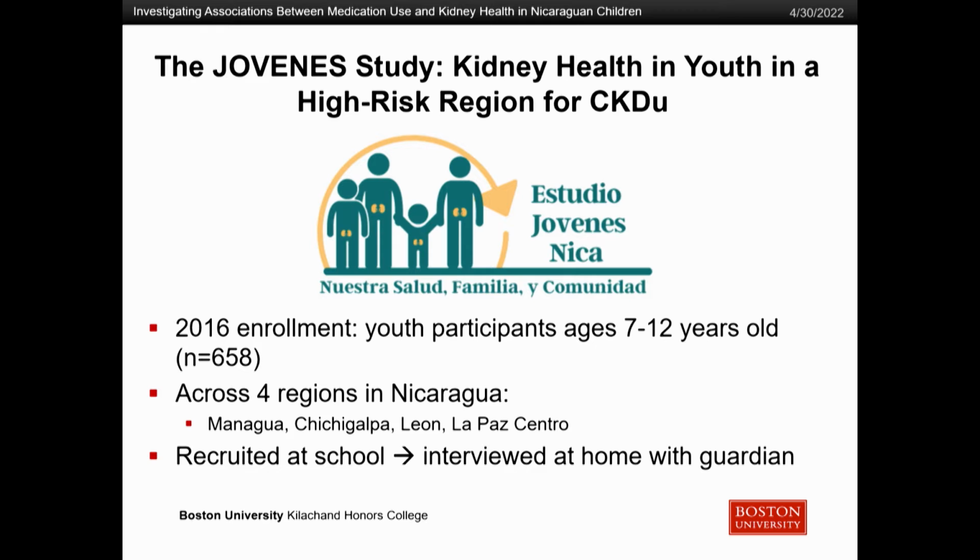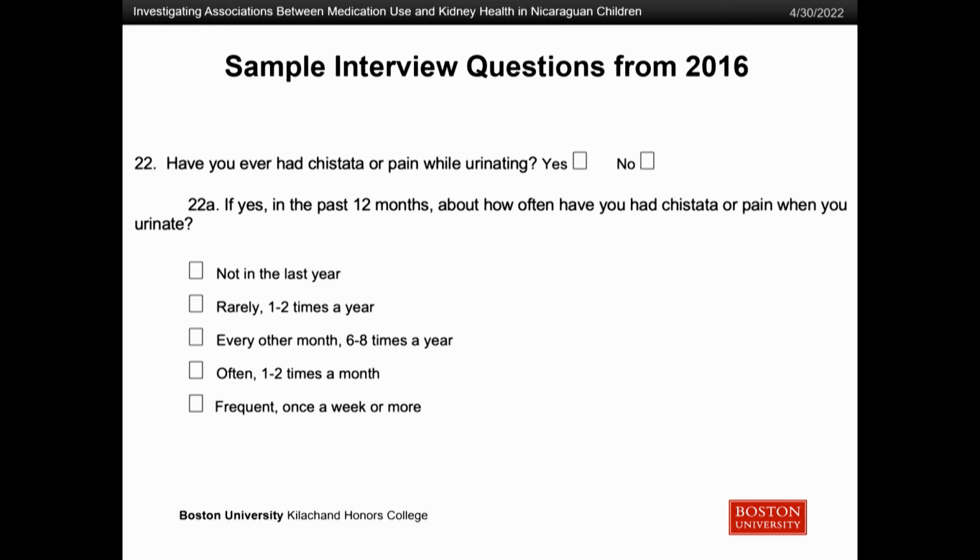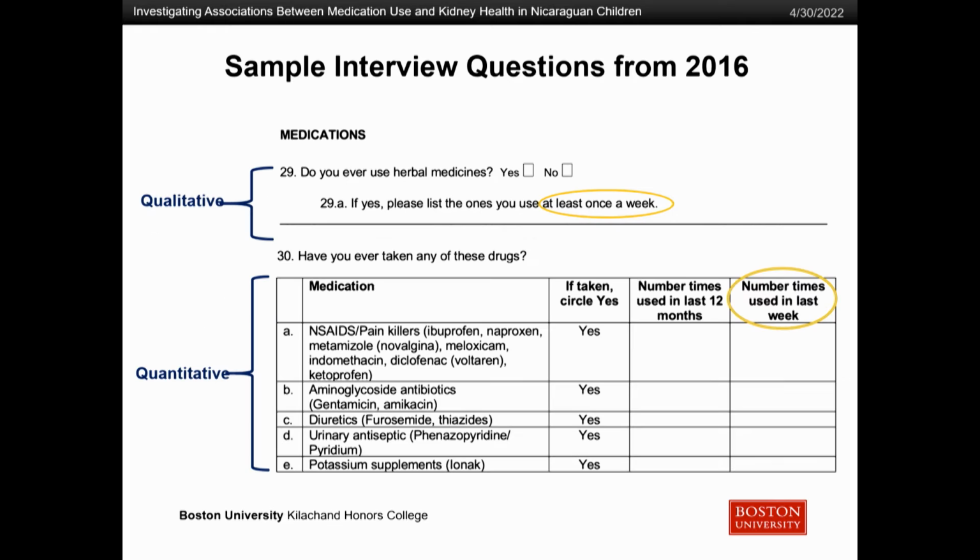We asked a lot of different interview questions. The ones most relevant for my data analysis were particularly something like this, asking about chistata or dysuria. You can see this is from the survey. We asked whether they'd ever experienced this symptom and how often. And then this is the medication part of the survey. You can see the top part is the qualitative section. We asked about herbal remedies that participants were using. This was an important piece because a past epidemic of nephropathy had actually been traced to its causal agent, an herbal tea, so we wanted to look into that here as well.